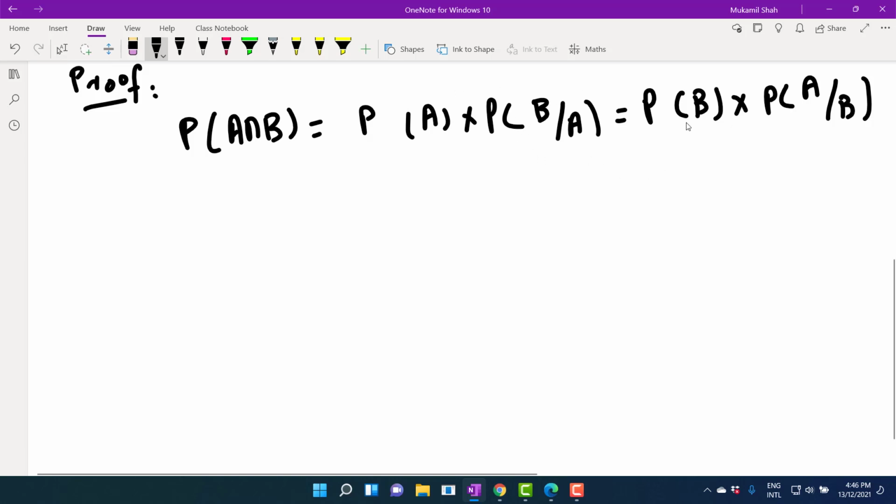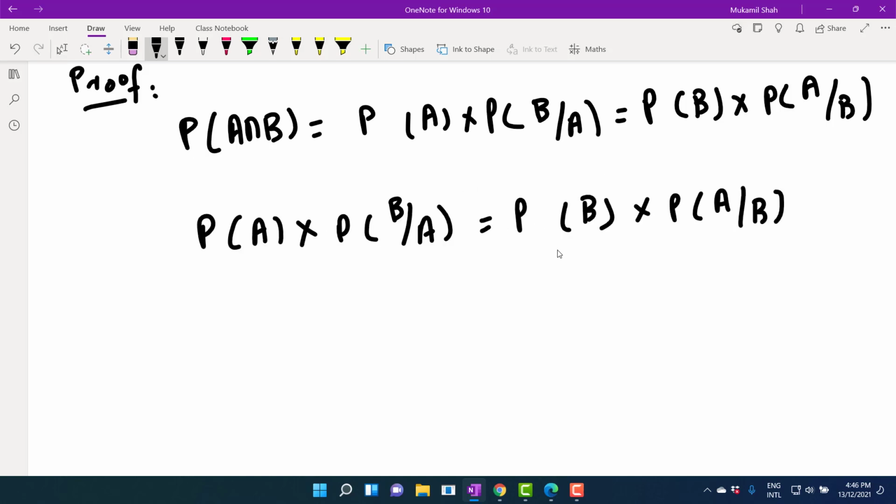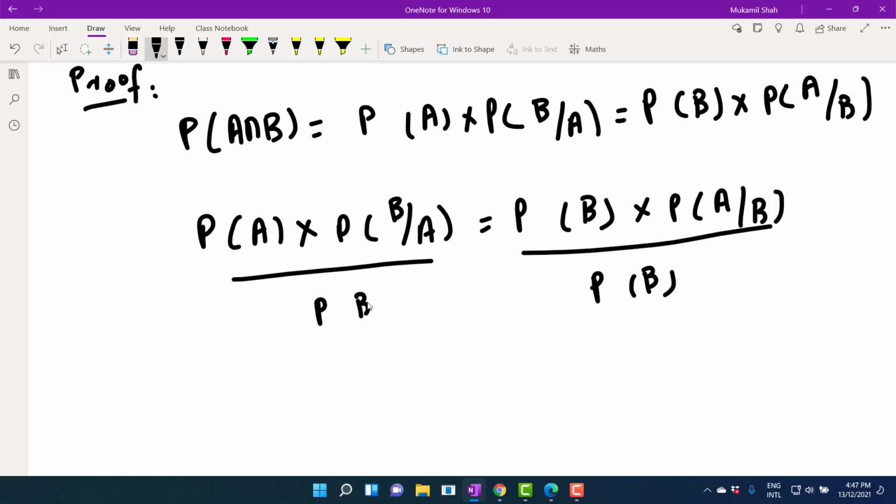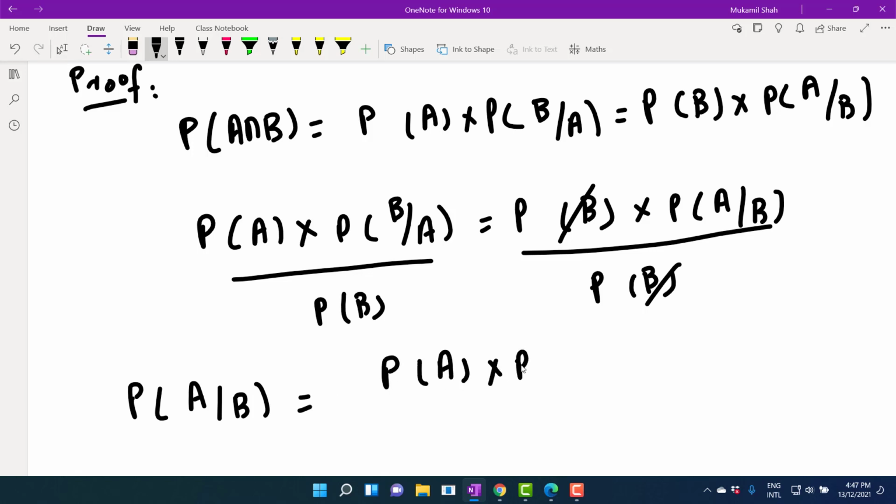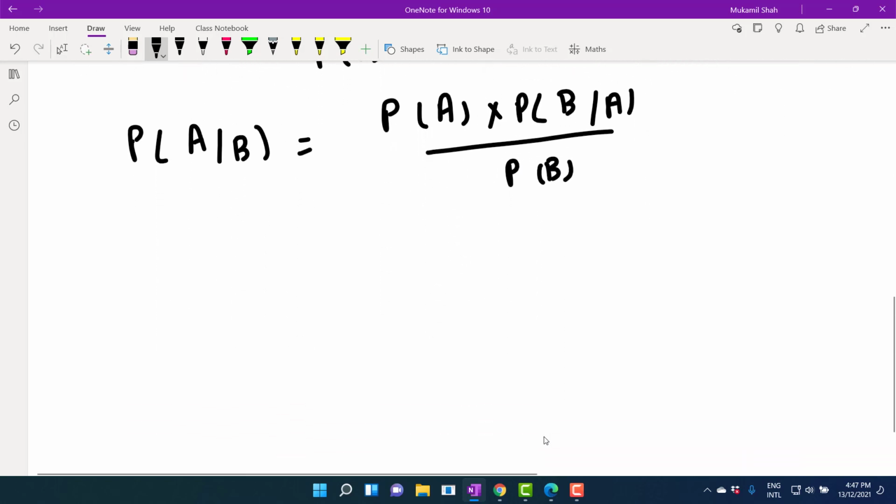If we solve it for probability of A given B, we divide both sides by the probability of B. The probability of B cancels out on one side, and we are left with probability of A given B, which is equal to probability of A into probability of B given A, divided by probability of B. But in Bayes theorem we have AI events instead of A, so we replace A by AI.